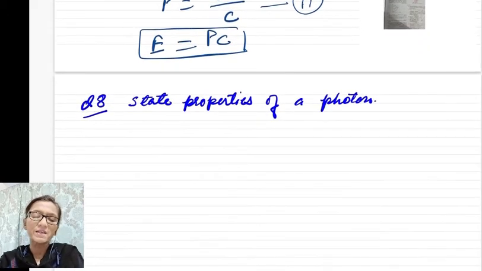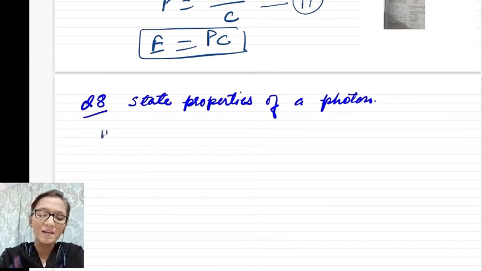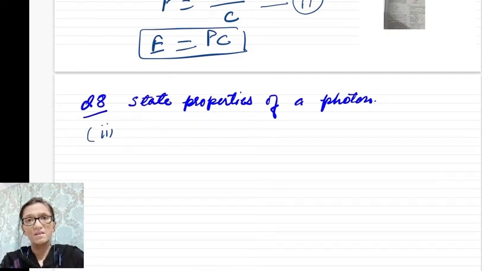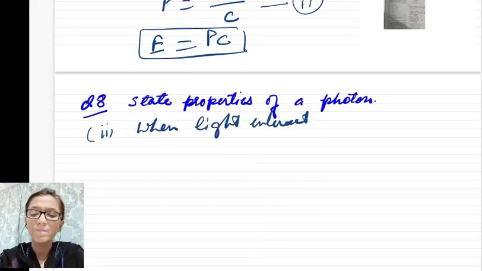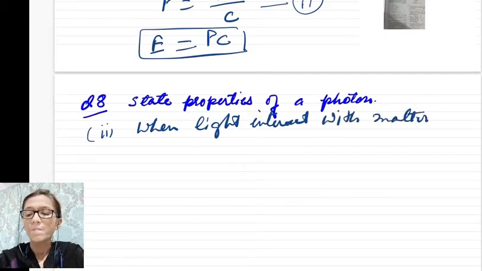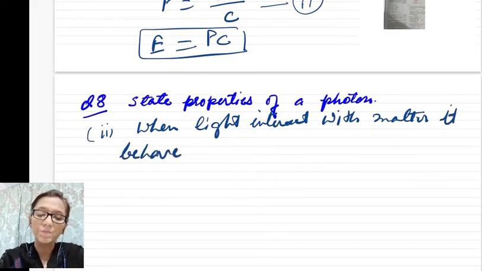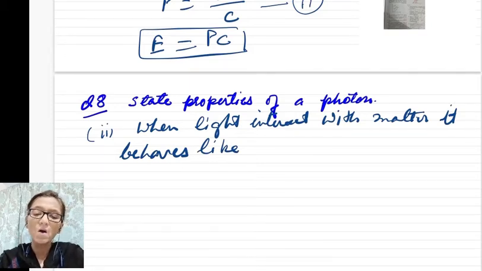Now next question. State properties of a photon. So there are so many properties. When light interacts with matter, it behaves like quanta of energy.